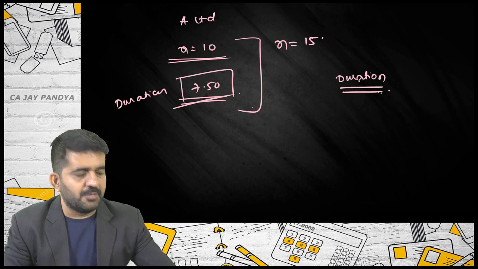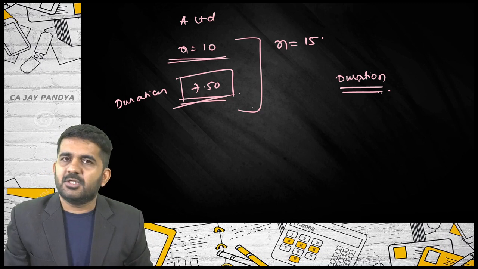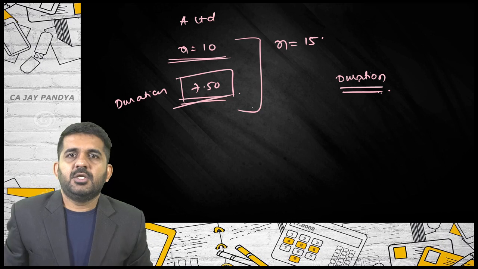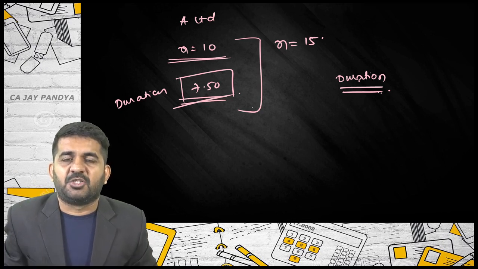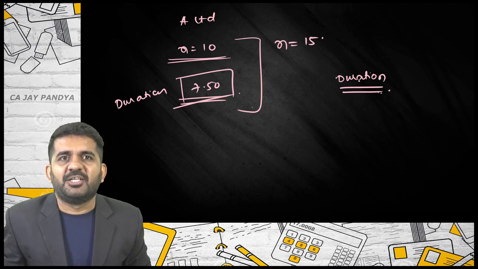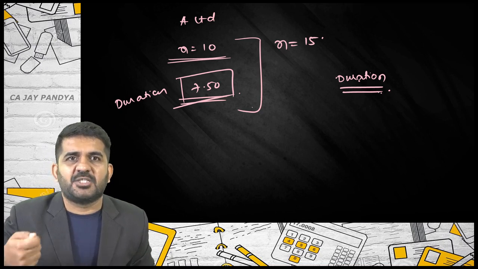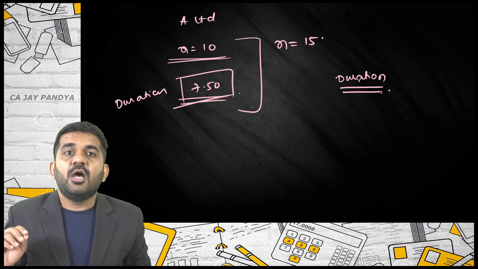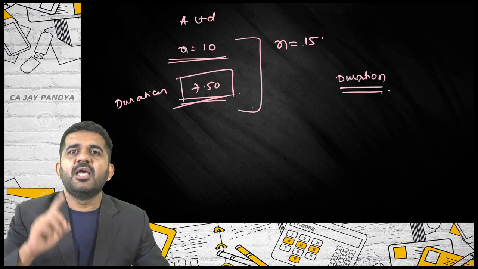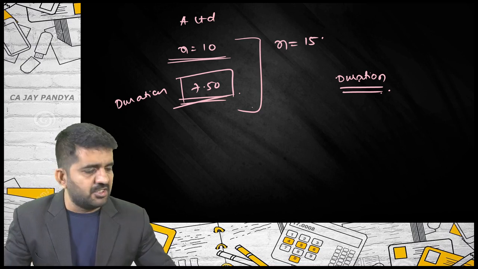I'll tell you a simple logic. I was going to pay you 1 lakh rupees today. Now I am going to pay you 1 lakh rupees after 30 days. When is it more risky for you, today or after 30 days? After 30 days. So, the company was going to repay you your principal amount plus some premium on redemption after 10 years. Now they are going to pay after 15 years. Believe me, the risk will increase, and duration is a measurement of risk. Whenever the risk increases, the duration will increase.